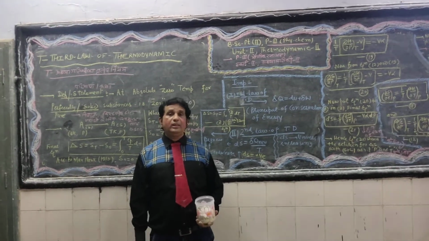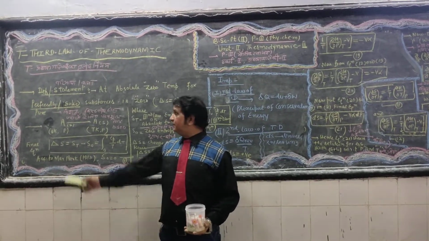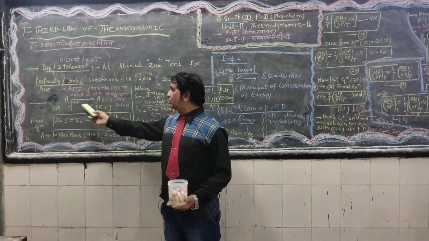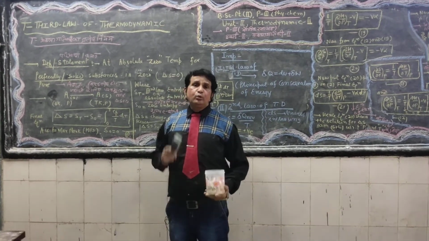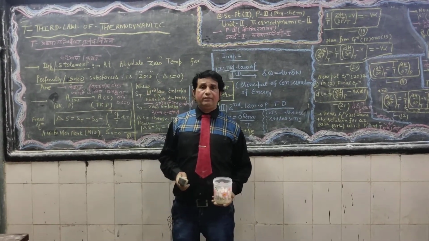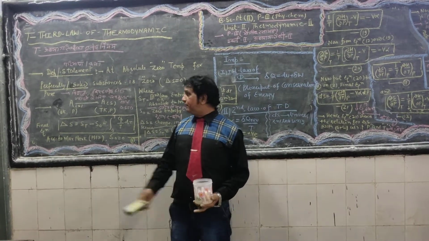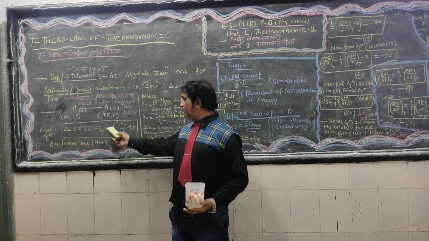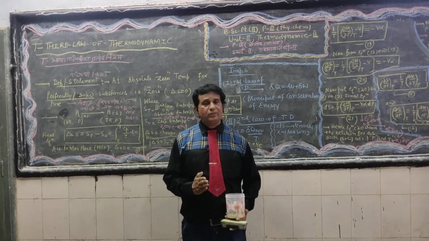Let us try to understand a specific example. I am taking a substance as reactant to convert into product, solid to solid, keeping pressure constant, raising the temperature from 0 Kelvin to T Kelvin. Using Max Planck's 1913 fundamental equation, the change in entropy delta S is S_T minus S_0, equal to the integral from 0 to T of Cp upon T dT. Dear student, Cp is the heat capacity at constant pressure.